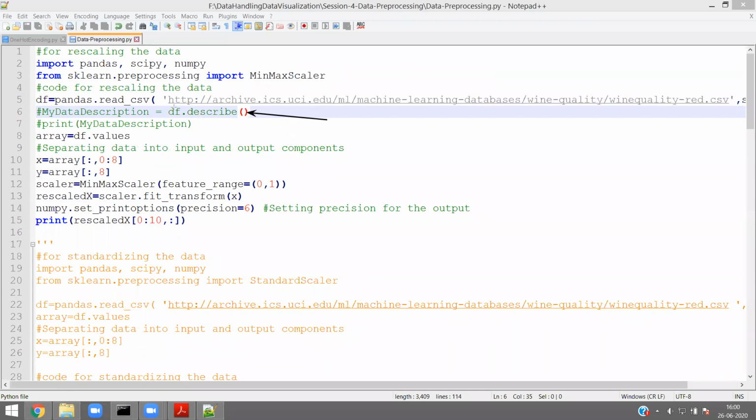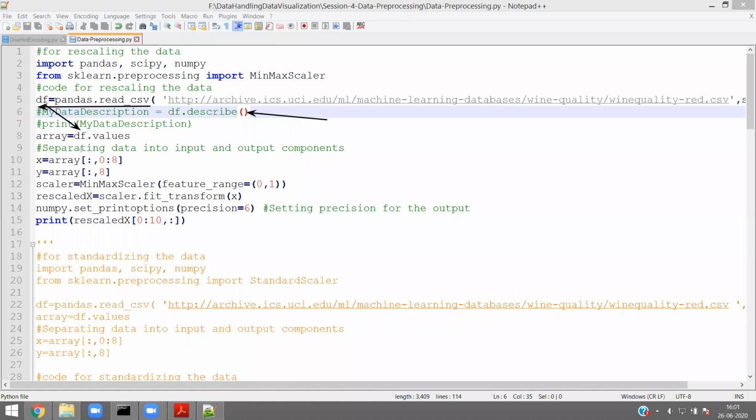Now, what is df here? df is the output of read_csv, the data frame coming into df.